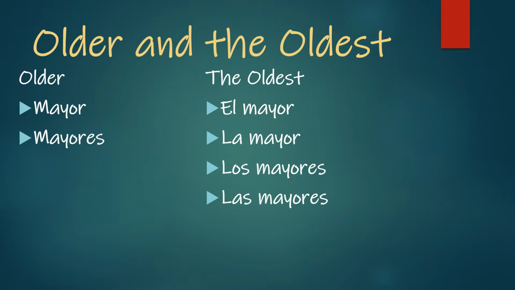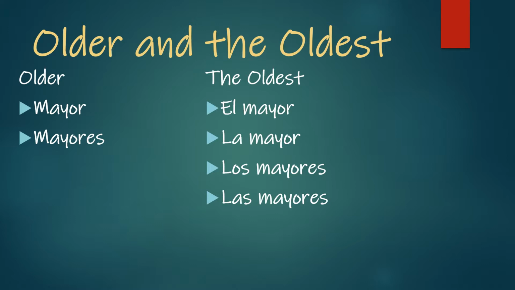But when we want to say someone is the oldest, we are going to take those and add the definite articles before them. So we have mayor and mayores, which both mean older. Once again, does not end in O, which is good because that means that we don't have to worry about feminine or masculine. We only have to worry about if it's singular or plural for it using it as an adjective.